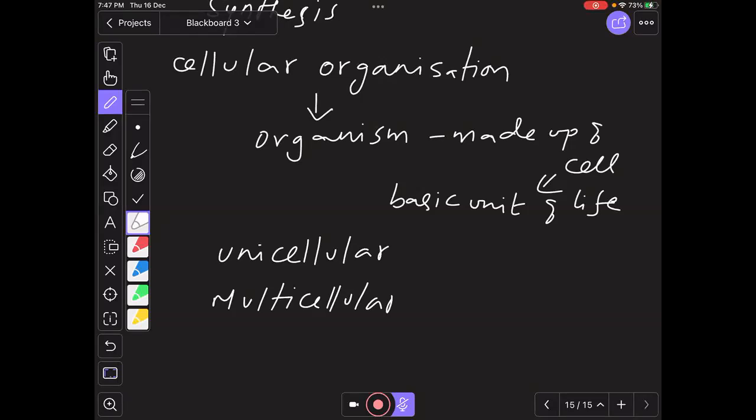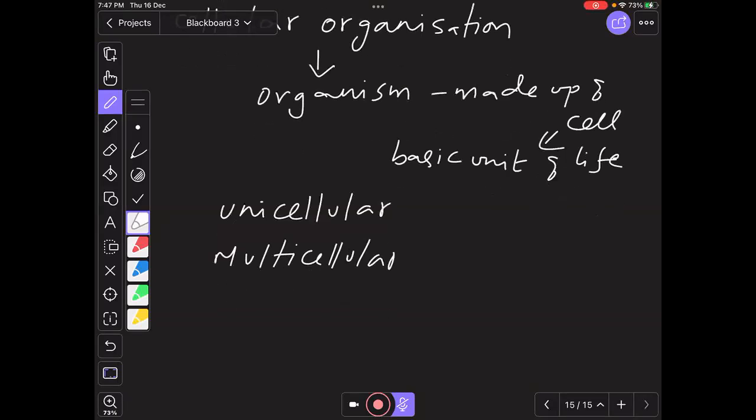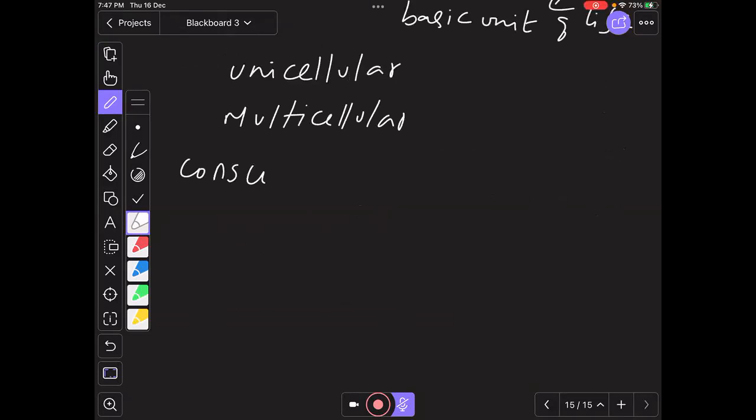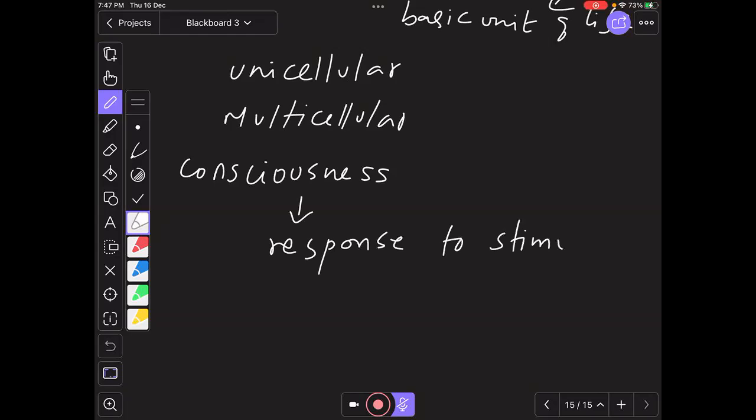And finally, the characteristic called consciousness. This is one of the defining characters of living things. Anything we respond to is nothing but a response to a stimulus. How do we respond? We'll study this in detail in our systems. How do we sense the environment? What changes are happening in the environment?